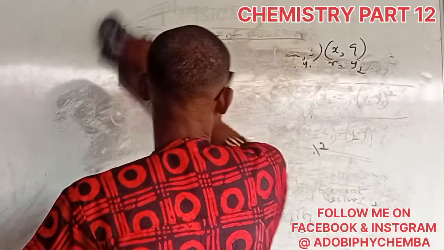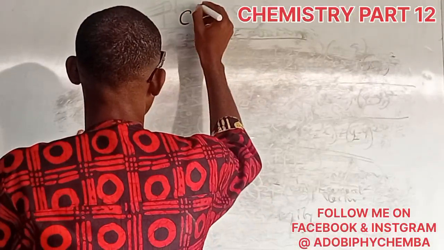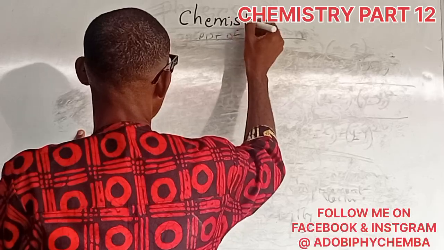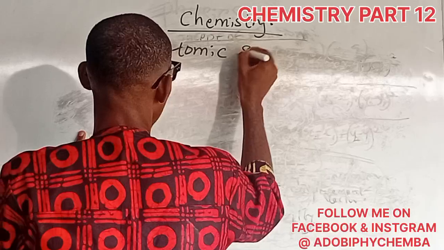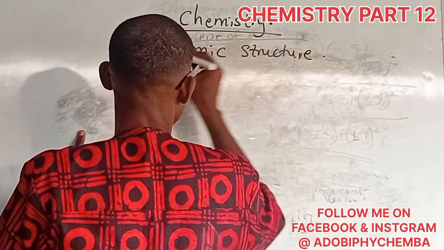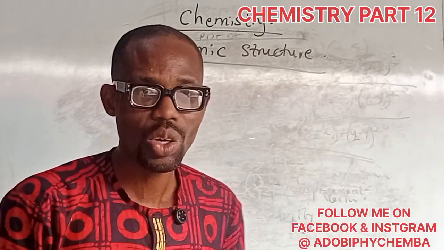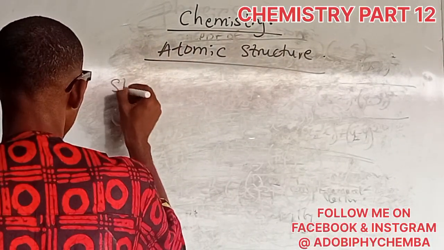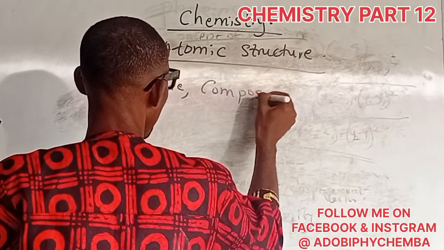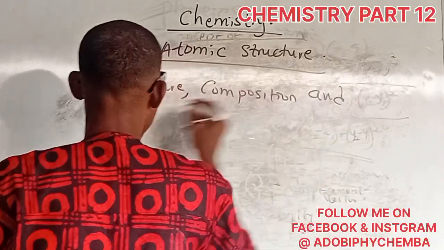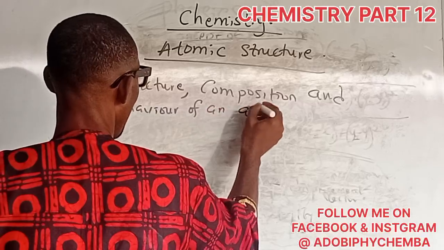Chemistry. In chemistry, we're going to be looking at atomic structure. Atomic structure. This is the branch of chemistry that deals with the what? With the structure, composition, and behavior of an atom. Behavior of an atom.